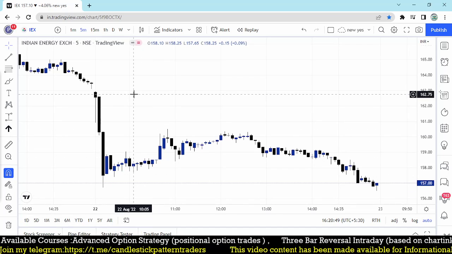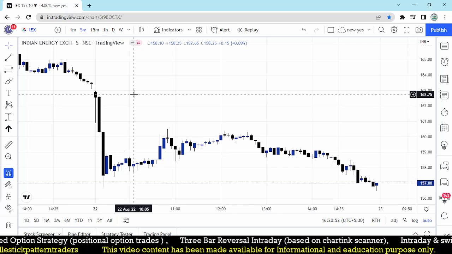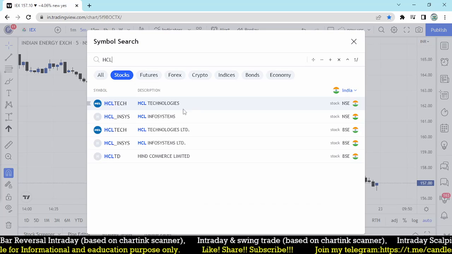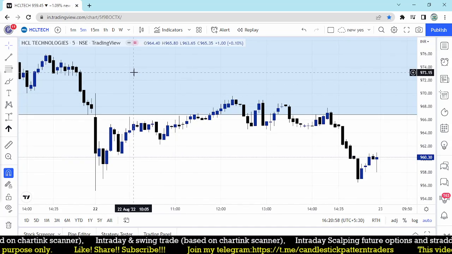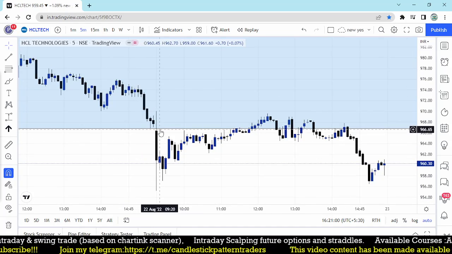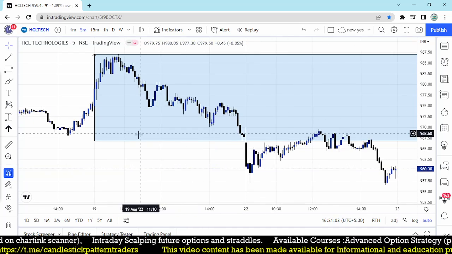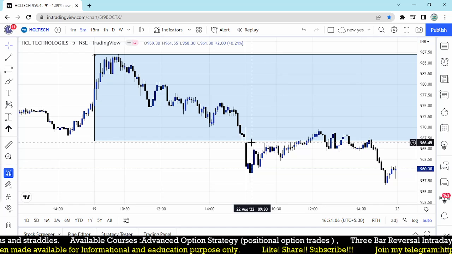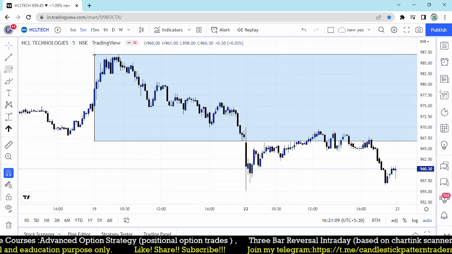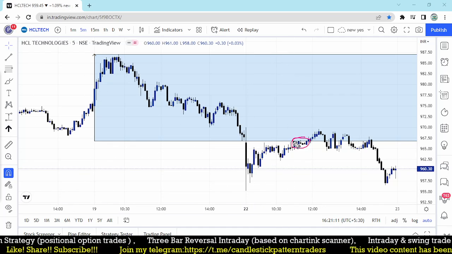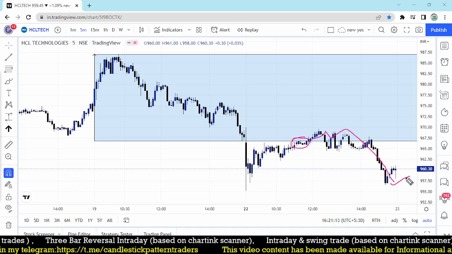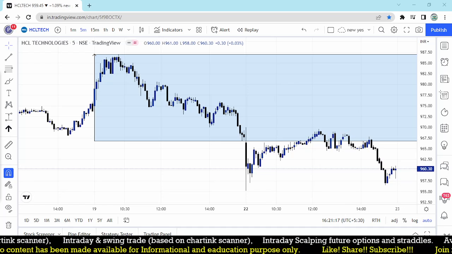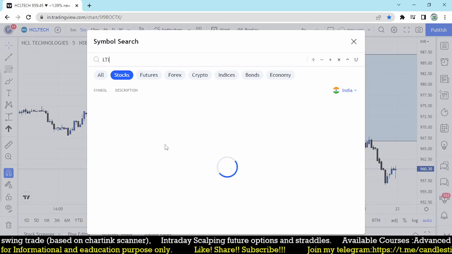Most of the stocks performed, and HCL Technologies, which we discussed in yesterday's trade, was giving you entry, right? Why? Because of that entry which you were focusing on around 972. Initially it did not trigger, but again it gave me an entry opportunity at 972. It moved a little and came down to 960. That is a great trade. HCL Tech, and L&T, LTI, Larsen and Infotech.